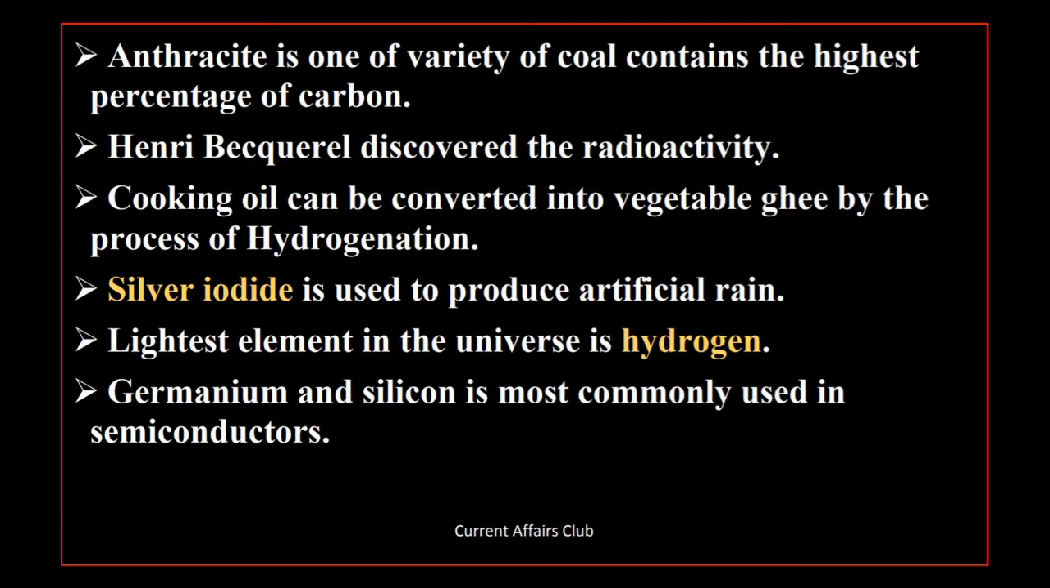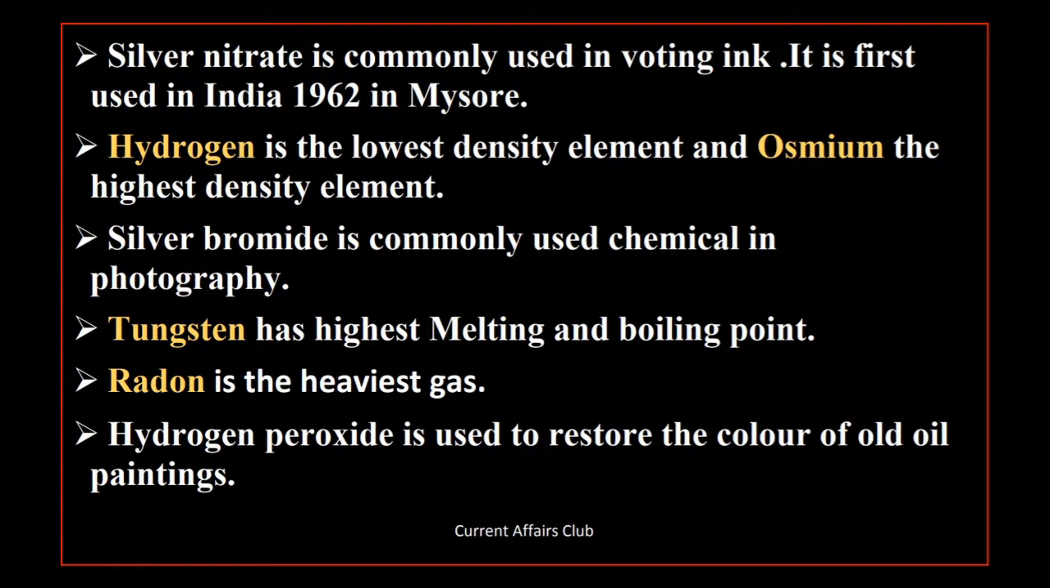Lightest element in the universe is hydrogen. Germanium and silicon are most commonly used in semiconductors. Silver nitrate is commonly used in voting ink. It was first used in India in 1962 in Mysore. Hydrogen is the lowest density element and osmium the highest density element.